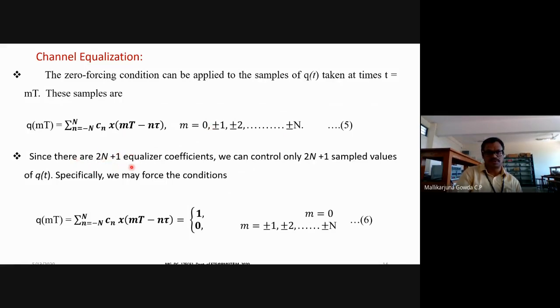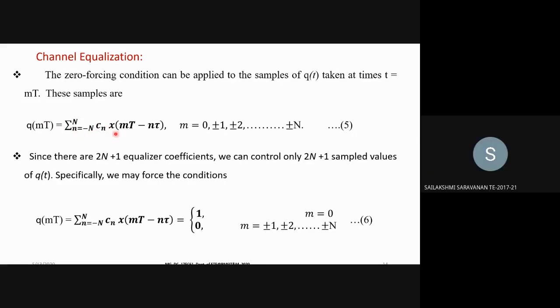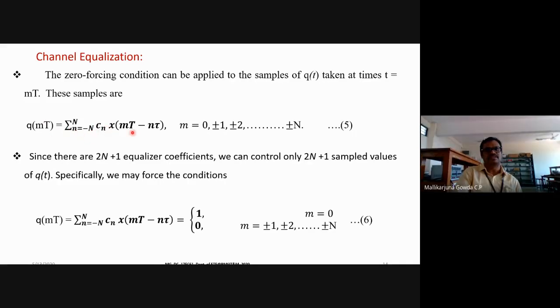Since there are 2N plus 1 equalizer coefficients, we will be able to control only 2N plus 1 sample values of q of t, where q of t is the output of the equalizer. So we may force the conditions. For q of mT, I need to apply the Nyquist criterion for zero intersymbol interference.